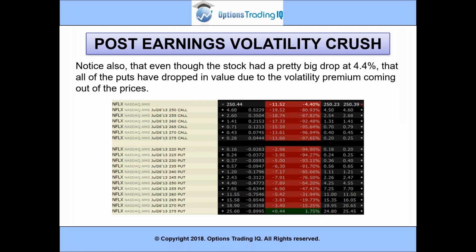So here you can see the example. Notice that even though the stock had a pretty big drop of 4.4%, all the puts have dropped in value due to the volatility premium coming out of the prices. You can see those calls have really dropped in value. They've dropped significantly. The puts have also dropped significantly in value, particularly those out of the money puts, but even the in the money and the at the money puts have dropped significantly.